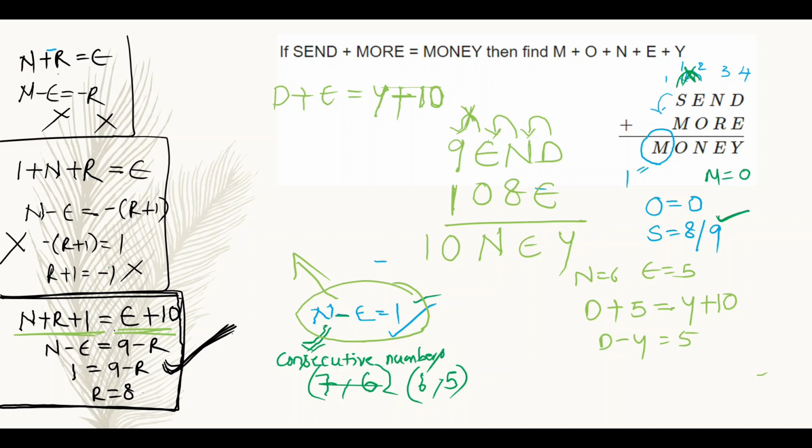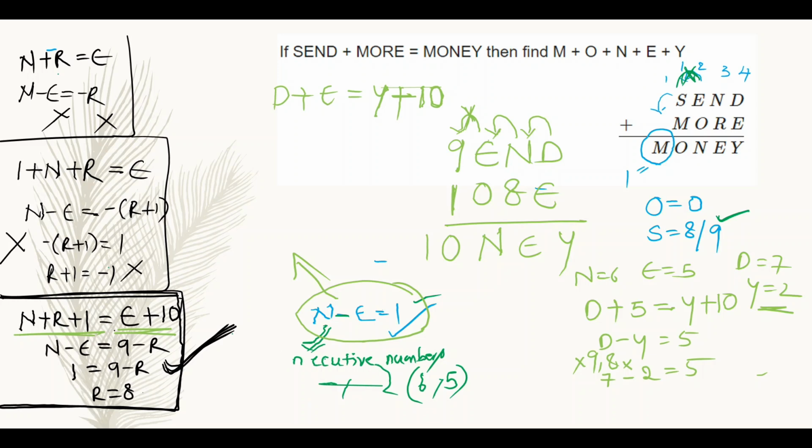So I am not supposed to consider 9 in the place of d. I am not supposed to consider 8 in the place of d. So I am considering 7 in the place of d and y should be 2, then it will be 5. If I consider 6 in the place of d, then y must be equal to 1, but 1 is assigned to m. So here d value will be equal to 7 and y value will be equal to 2. That's all.